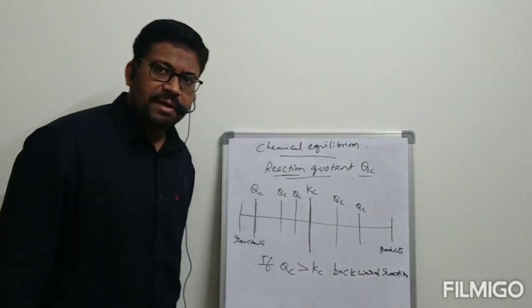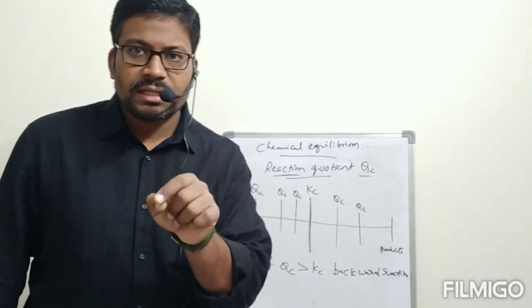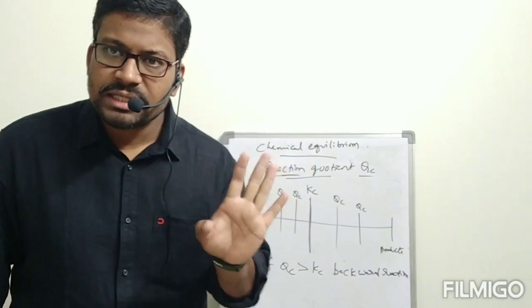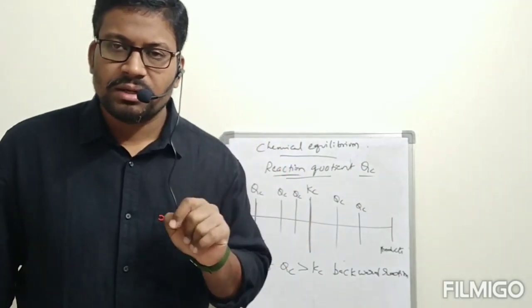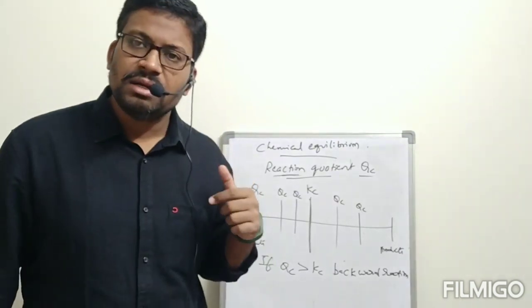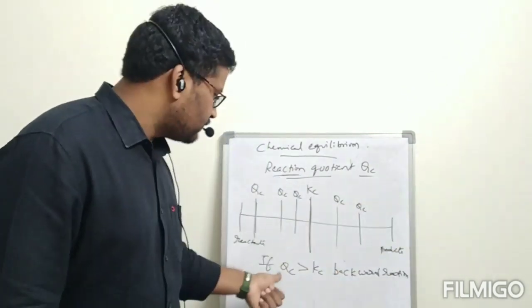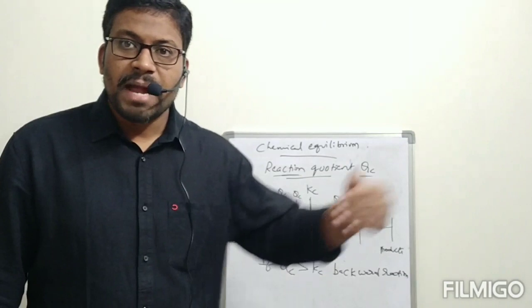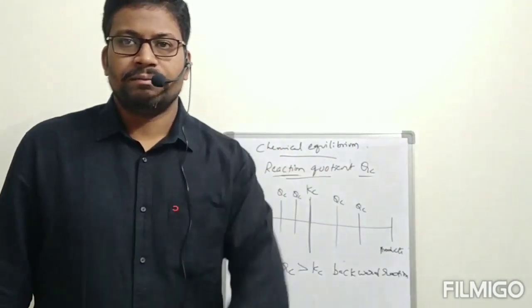Backward reaction will happen to attain equilibrium. If Qc is equal to Kc, that reaction is already in equilibrium. If Qc is not equal to Kc, there are two conditions. Qc is less than Kc: to attain equilibrium, the forward reaction must take place. If Qc is greater than Kc, the backward reaction must be undergone to attain equilibrium.